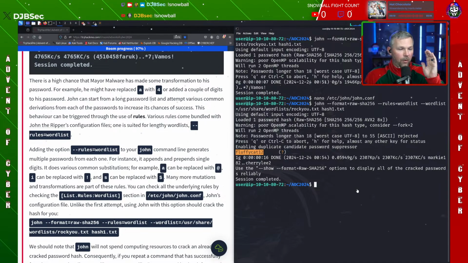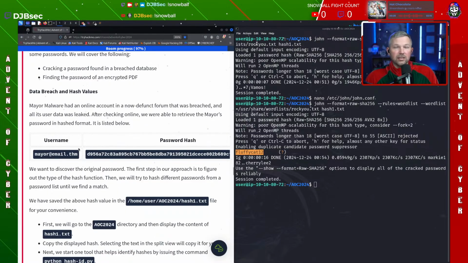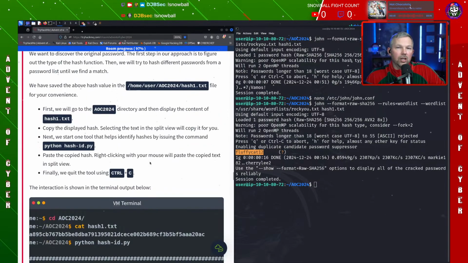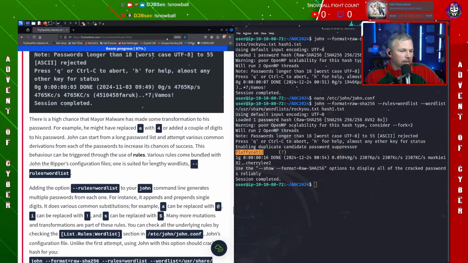All right, so by using the hashed password, or the hashed account that we got, we've now been able to pull the password. So we now know, if we wanted to, we could go log in as Mayor Malware to his email account. Maybe he's changed it. Maybe he's found that it was out there and he changed it. But we could try and log into mayor at email.thm with that password, and it should work unless he got an alert saying his password had been hacked and he changed it.